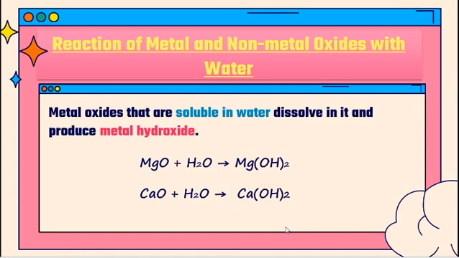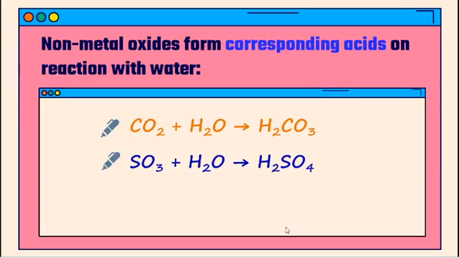So metal oxides that are soluble in water dissolve in it and produce metal hydroxide. Like magnesium and calcium, they are easily soluble, that is, magnesium oxide, a metal oxide, is easily soluble in water, so they form the respective hydroxide. But the non-metal oxides form corresponding acids. So when carbon dioxide reacts with water, they form carbonic acid. When sulfur trioxide reacts with water, they form sulfuric acid.